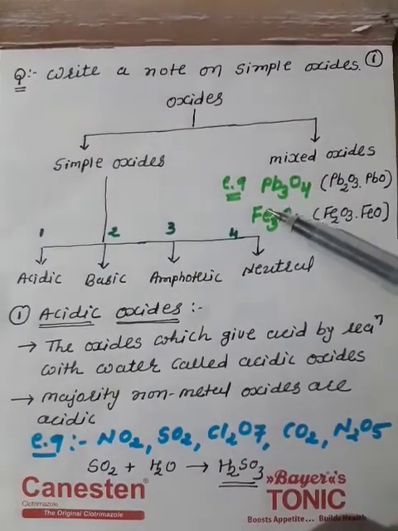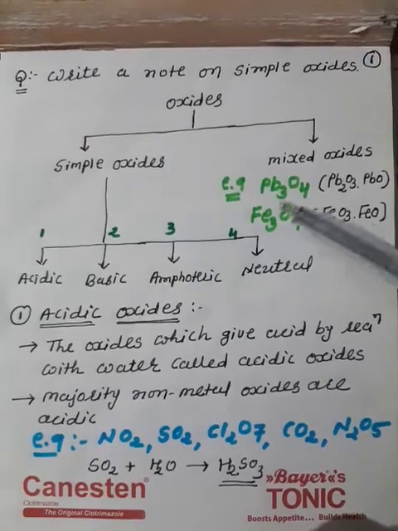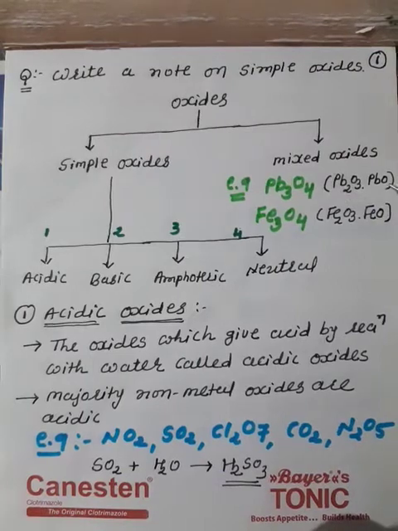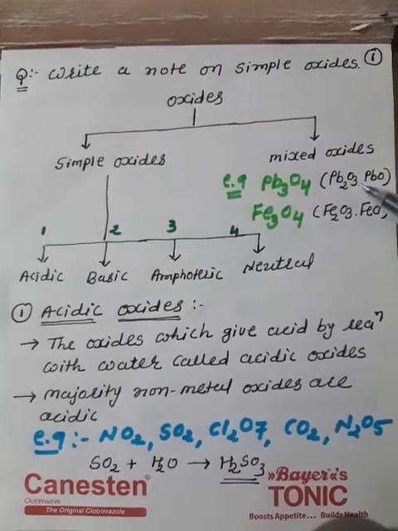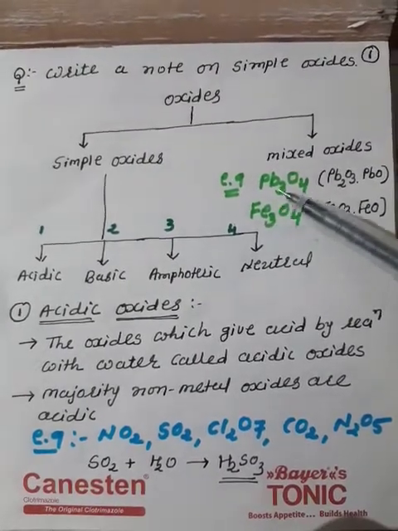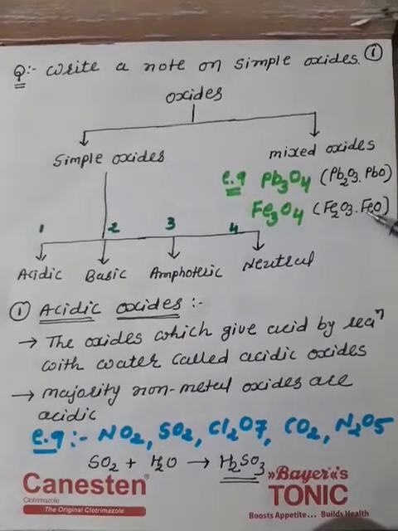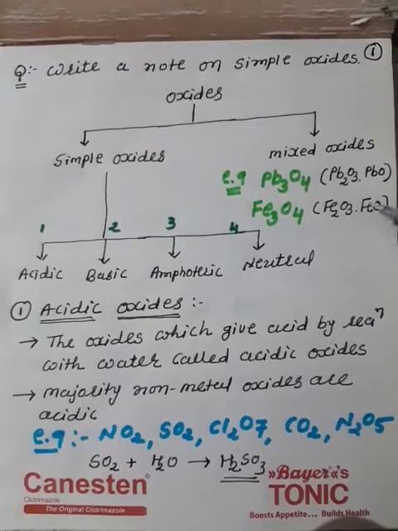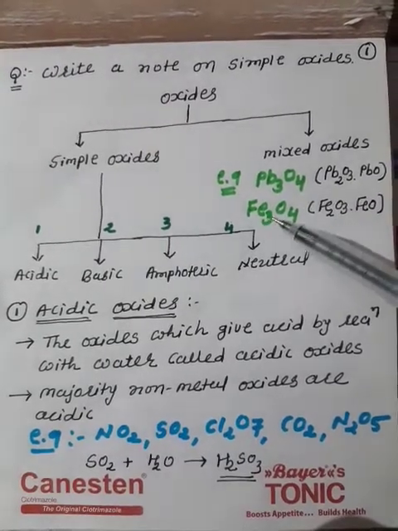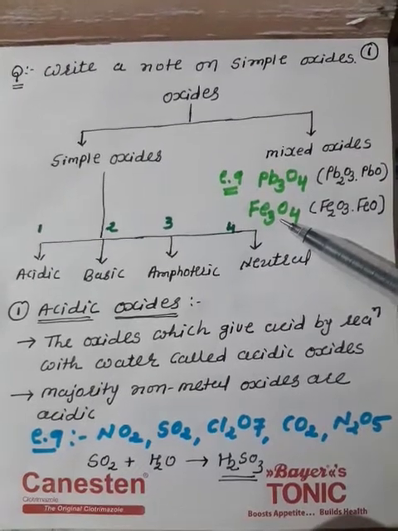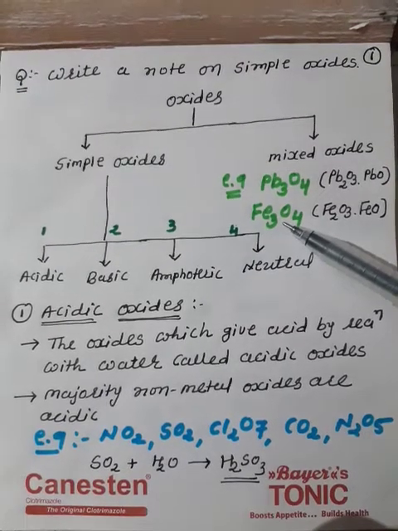Mixed oxides are Pb3O4, generally a mixture of two oxides, Pb2O3 and PbO combined together to form Pb3O4. This is called plumboplumbic oxide. Like that, ferroferric oxide is FeO and Fe2O3, two types of oxides combined, called Fe3O4. Another one is Mn3O4.